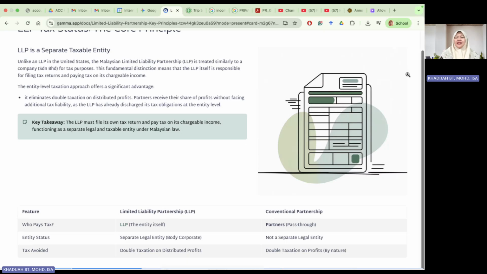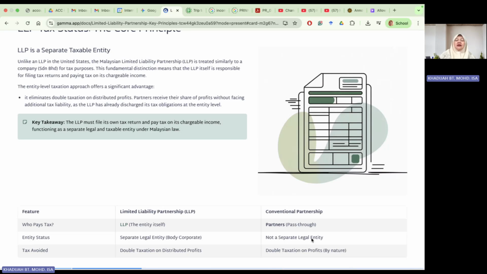All right, so the features here: who pays the tax? Under LLP, it is the LLP itself, at the entity level. For conventional, the partners pay the tax, so we call it pass-through, where the income from the partnership passes through to the partners. On entity status, the LLP is a separate legal entity, but for conventional there is no separate legal entity.